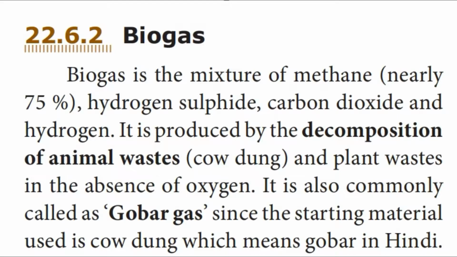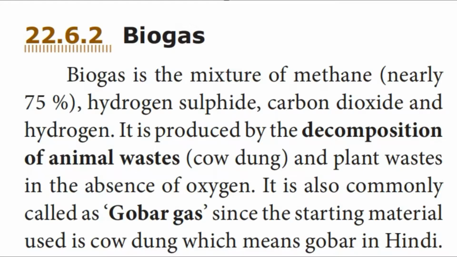First we are going to deal with biogas. What is biogas? Biogas is commonly called gobar gas. The term gobar came from Hindi, which means cow dung, because the primary material used for the preparation of biogas is cow dung. Biogas is produced by the decomposition of animal waste and plant waste in the absence of oxygen, that is, by anaerobic respiration.